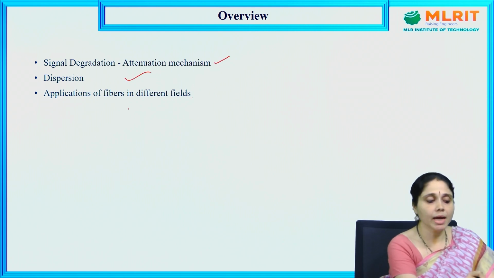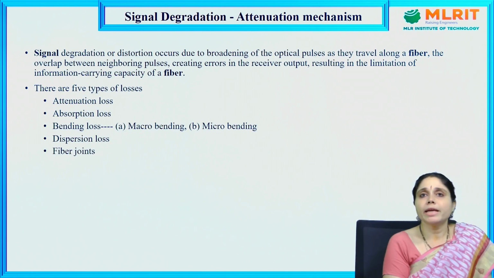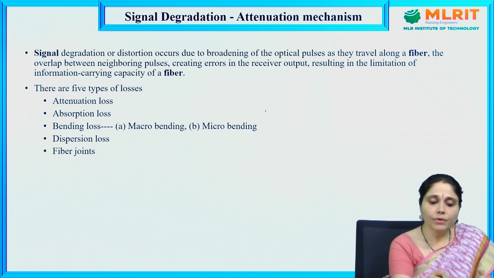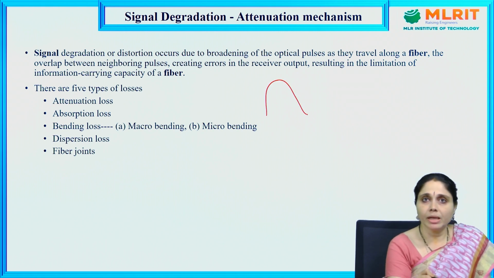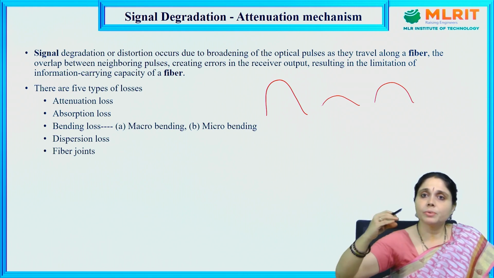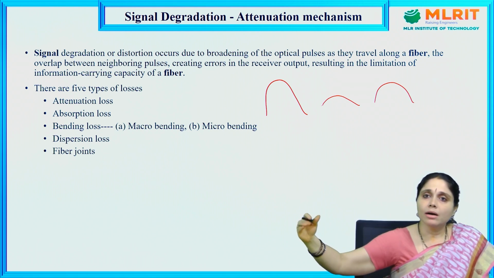We can learn through these two mechanisms, and also we will learn about the application of optical fibers in this third part: signal degradation and attenuation mechanism. Signal degradation or distortion occurs due to the broadening of optical pulses as they travel along the fiber. In the previous ones, we have already observed the pulses. This is the input pulse we have observed. The output pulse for a step index will be like this, and the output pulse for a gradient index will be like this. So at times the pulse will fluctuate. The pulse will be more or less, depending upon the fiber.